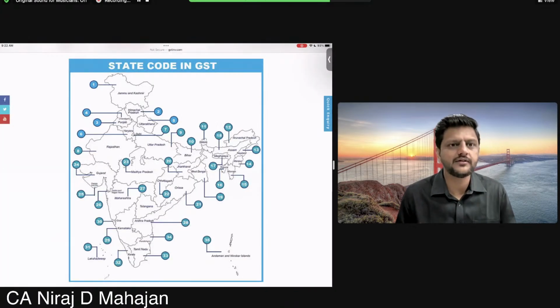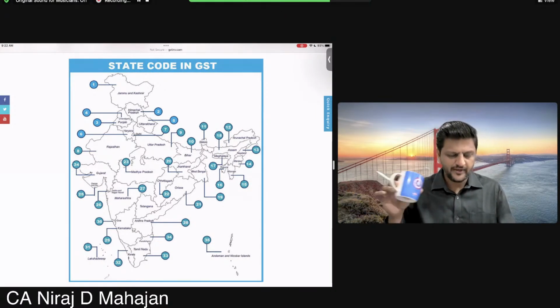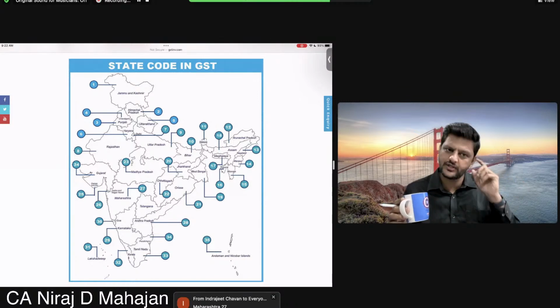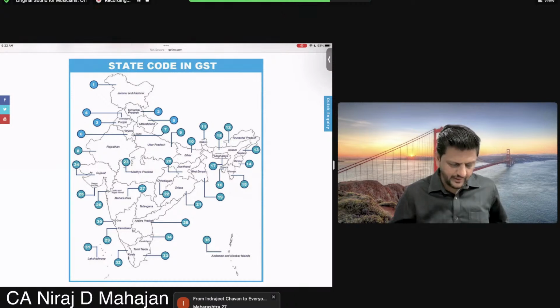State code in GST. The one there started from JNK, then HP. State wise, I'm saying state wise. So 01, 02, 03. For Maharashtra, it is 27. Then Karnataka 29. Andhra 28. Telangana, obviously, also they would have given something new. Pondicherry 34. Tamil Nadu 33. Kerala 32. Telangana, I think, some number is given. Okay, everybody?